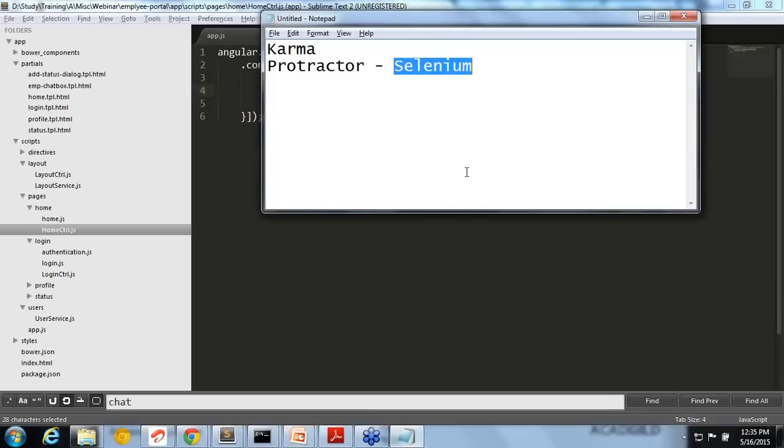How is that connection happening? The data is coming from the service. Firebase is giving the data, then it comes to the service, and the service is called by the controller. The controller will attach it to $scope, and $scope will be given to the view. So that is a simple flow, right? This is what happens every time.